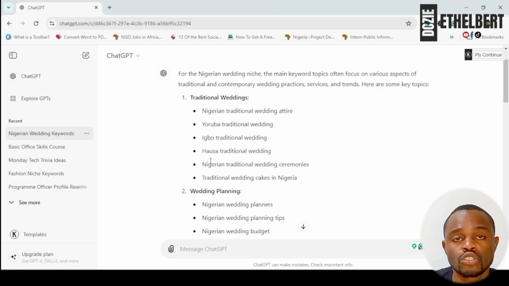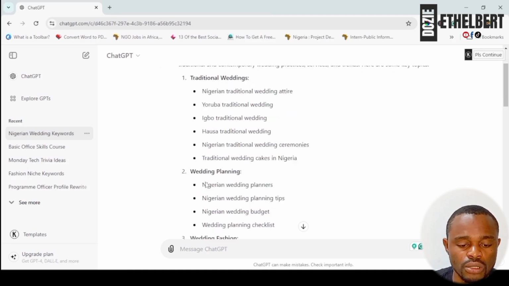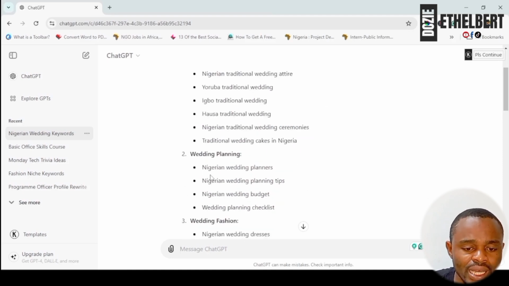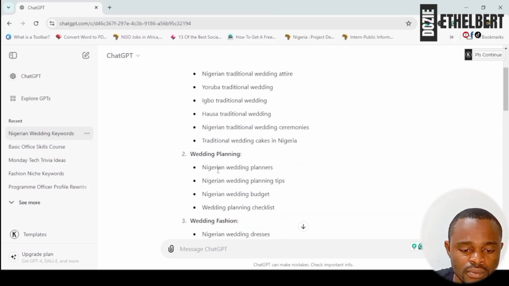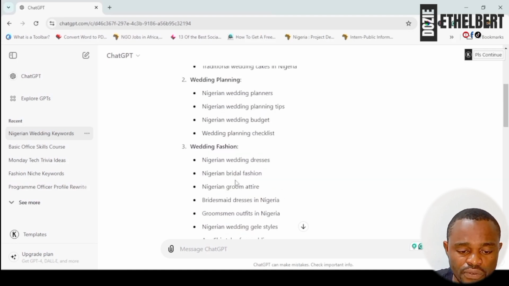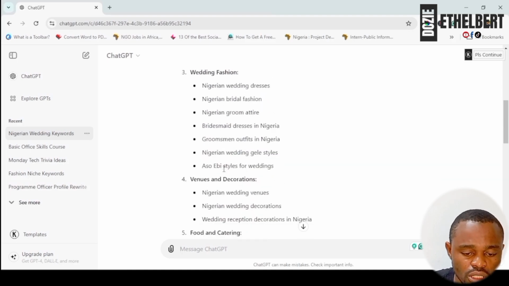These are like sub niches under the niche weddings in Nigeria. Okay, but that's not all. We can just keep a record of all this. You can see wedding planning, Nigerian wedding planners, Nigerian wedding planning tips. These are all sub niches. You can see wedding fashion. You can see the various sub niches under that.